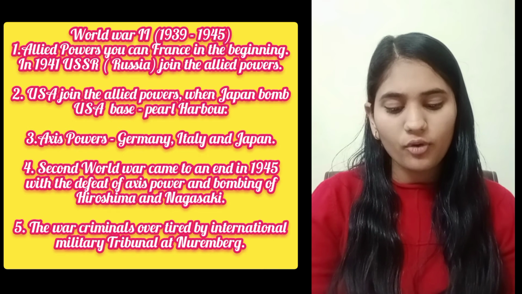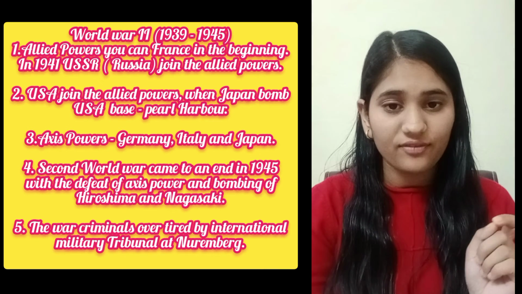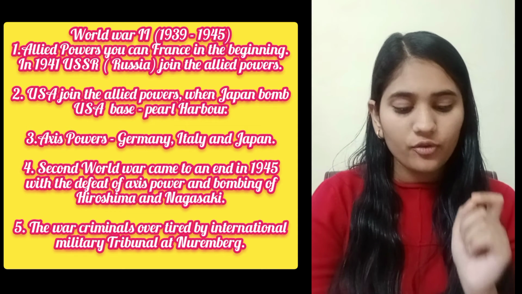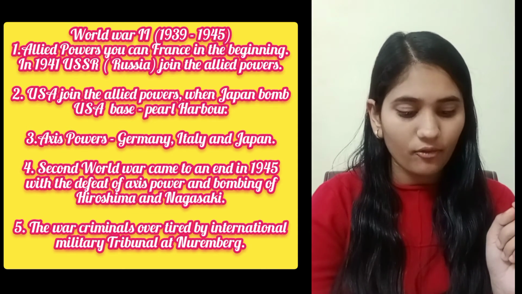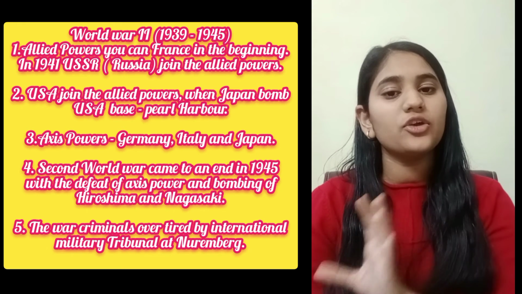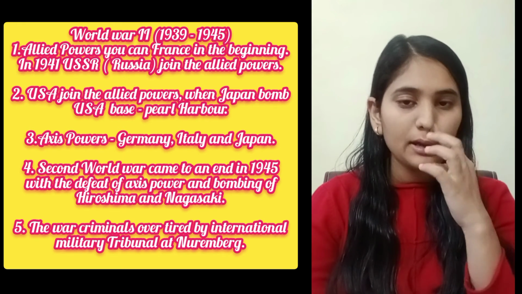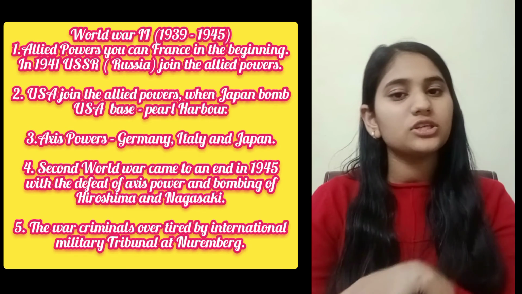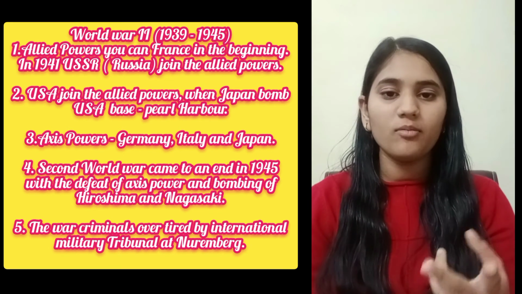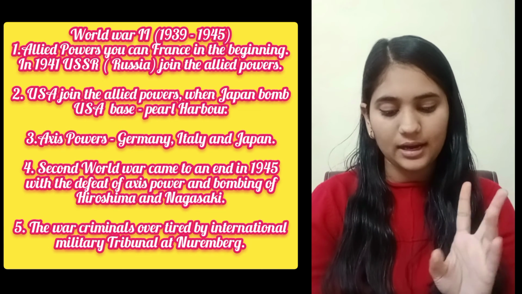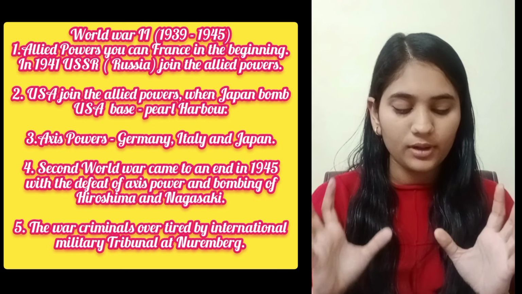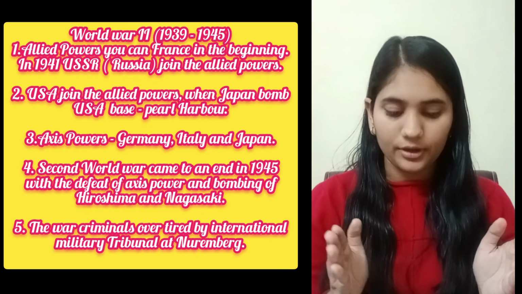The Second World War came to an end in 1945, with the defeat of the Axis powers and the bombing of Hiroshima and Nagasaki, two places in Japan. So Japan bombed the USA, and then the USA dropped bombs on Japan at two places, Hiroshima and Nagasaki. The war criminals were tried at the International Military Tribunal at Nuremberg.